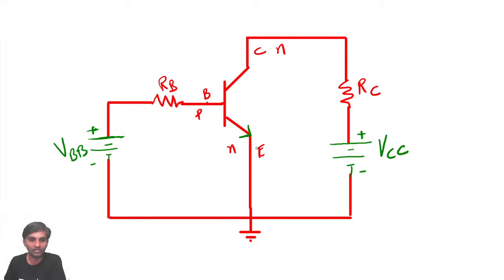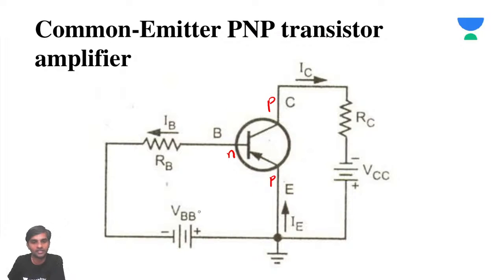Don't look at E. Look at the emitter base junction and the collector base junction. Collector is important here. Emitter is not important, the emitter's job is done. While we are discussing the input side, emitter is considered. While we are discussing the output side, we are considering collector. This is very important. So here, this is N region, so the negative terminal is connected, and this is P, positive terminal is connected.